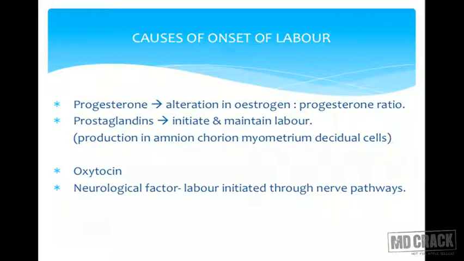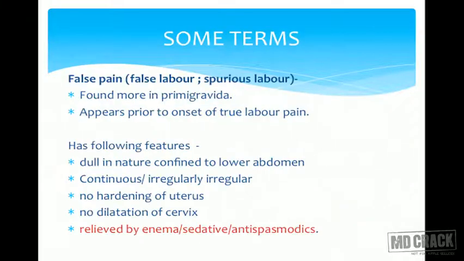Progesterone, there is alteration in the estrogen and progesterone ratio. Prostaglandins, they initiate and maintain labor. Production is in amnion, chorion, and myometrial decidual cells. These prostaglandins get produced there. Oxytocin, it again causes uterine contraction. And neurological factors, labor gets initiated through nerve pathways.